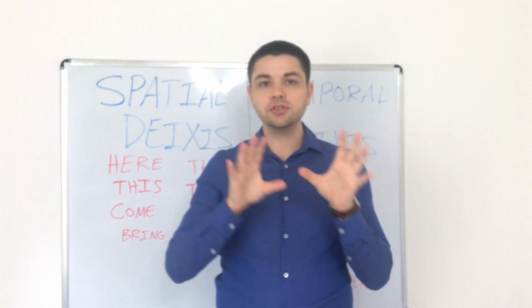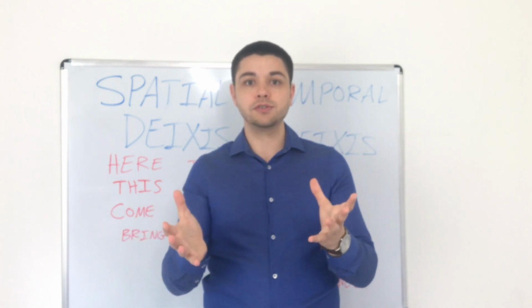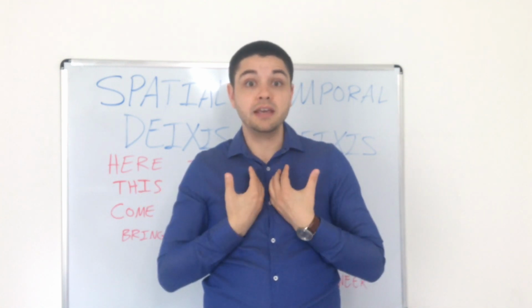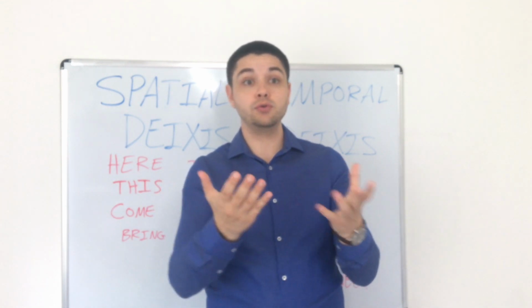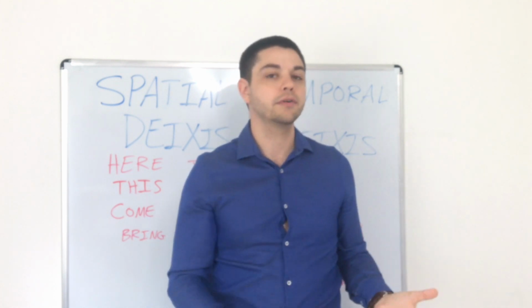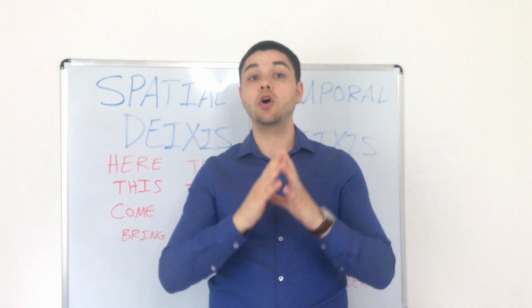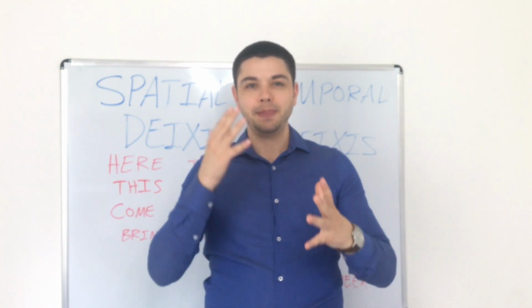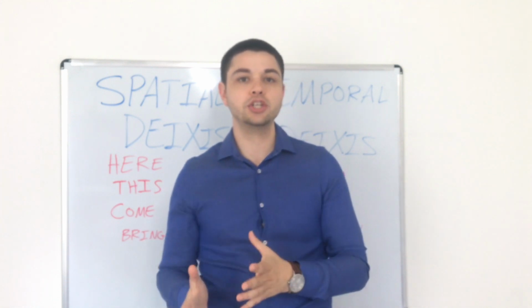So personal deixis is about pronouns. When you say you might speak to me, and so you means Kris. But if you speak with your mother, then you means your mother, right? So we can use this with all of the pronouns, all of the personal pronouns, and it has a different meaning depending on the situation.